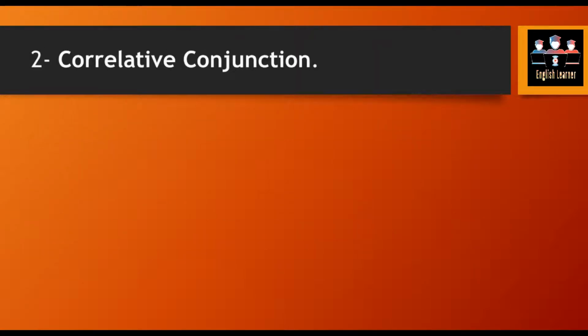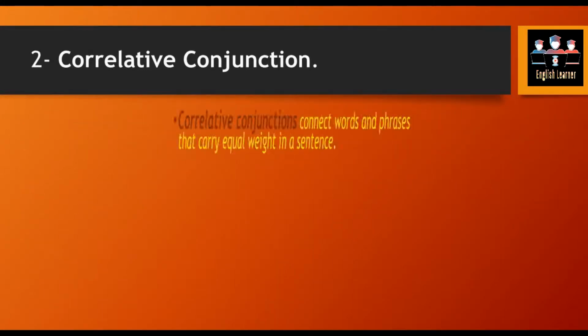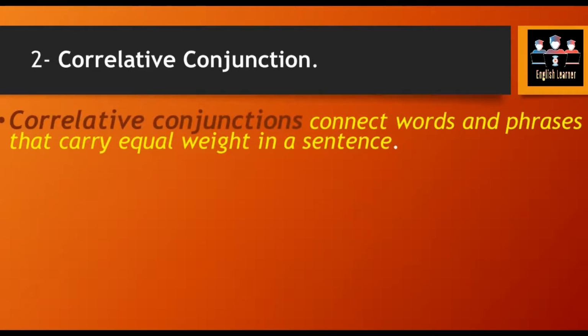Next is correlative conjunction. As the name implies, correlative, the relative part is used in it with the equal rank of the sentences. Let's study in detail. Correlative conjunctions connect words and phrases that carry equal weight in a sentence. As the name implies, we can get it by its name.